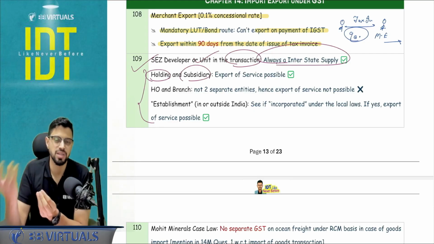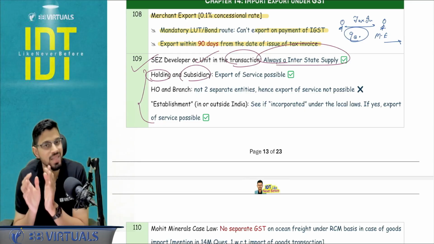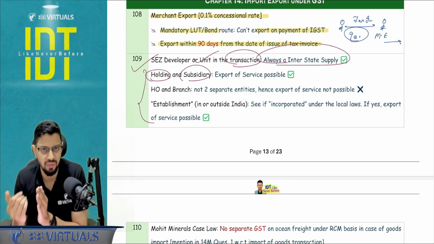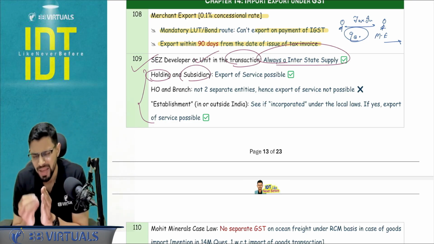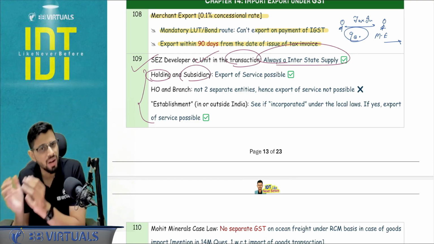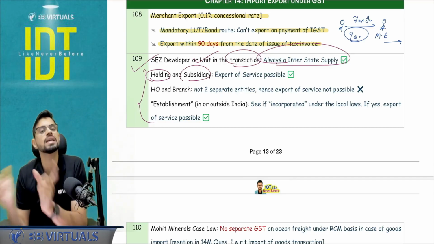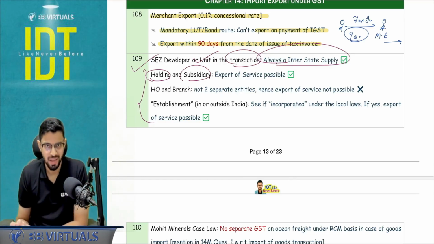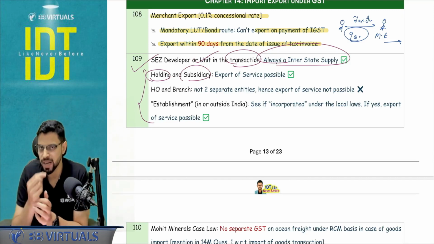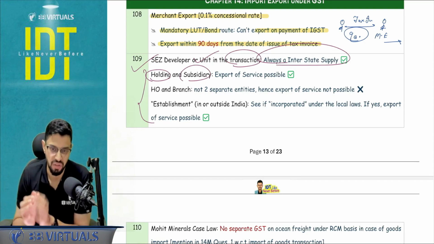And if you have an establishment outside India, in that case, you will see whether that establishment is incorporated under their laws or not, or vice versa. If outside company is having some branch or some agency or some establishment, but it is mentioned that it is incorporated in India, so it is incorporated under Indian laws, then in that case export is possible because it acquires the status of a person under GST. Okay, but if not incorporated, merely a branch, export is not possible. So we are analyzing the condition of establishment of distinct person that is given in the export of service definition.